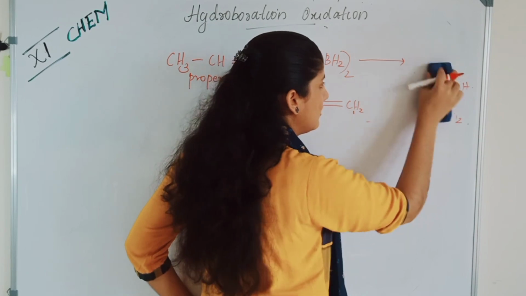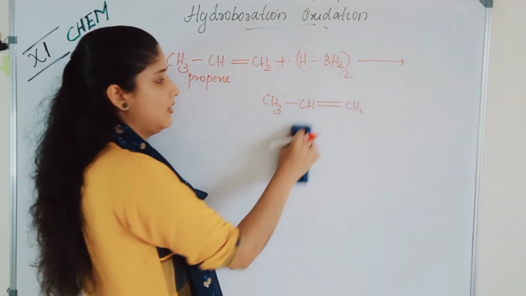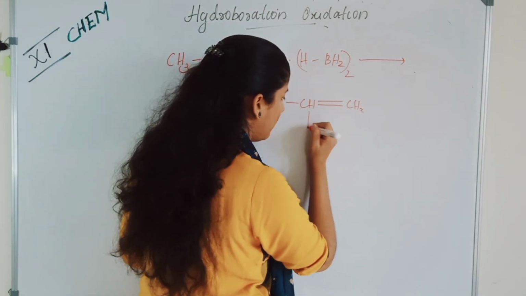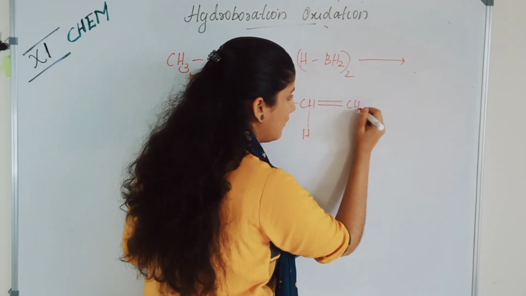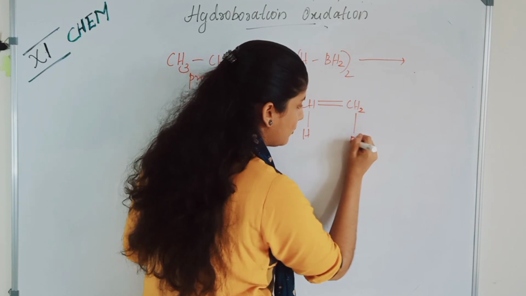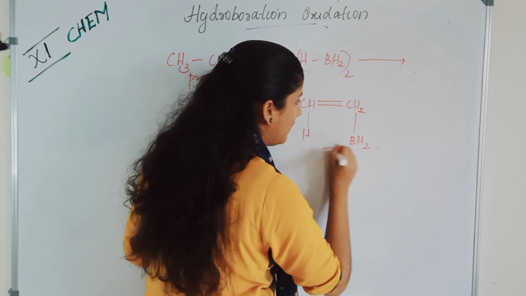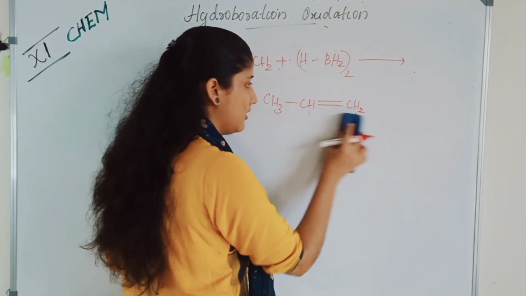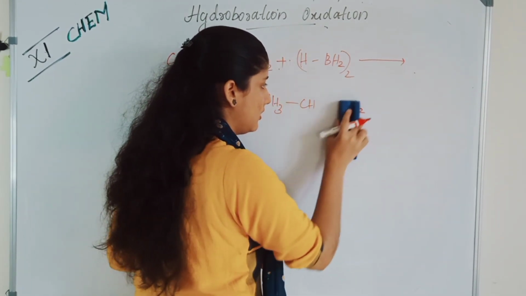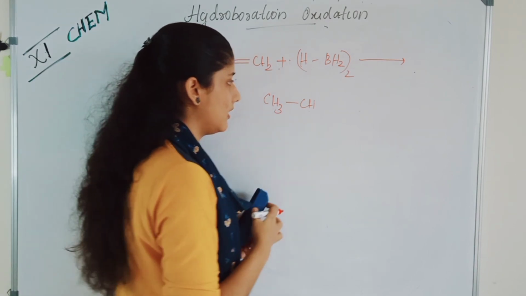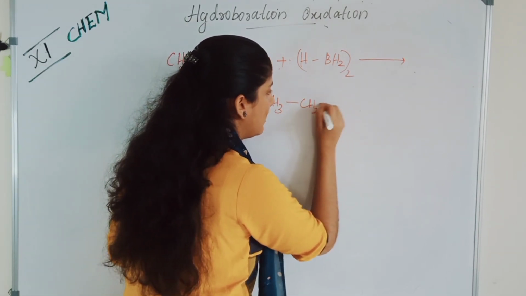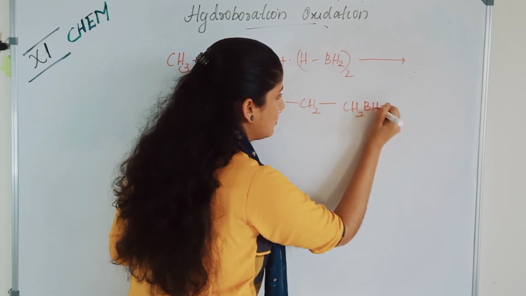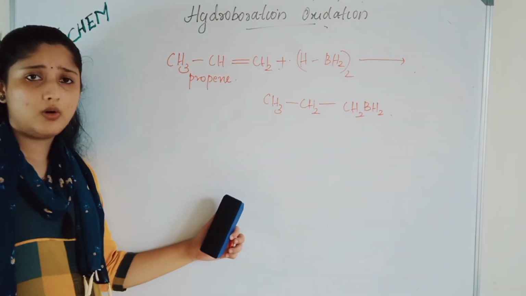After adding the first molecule of BH3, we got here H and here BH2. This is our first product, which we can write as CH3, CH2, CH2, BH2.